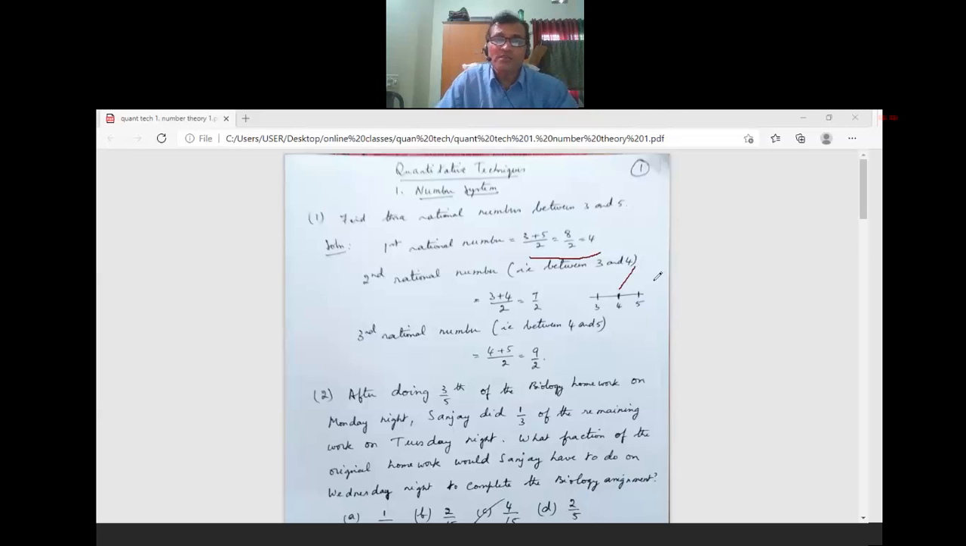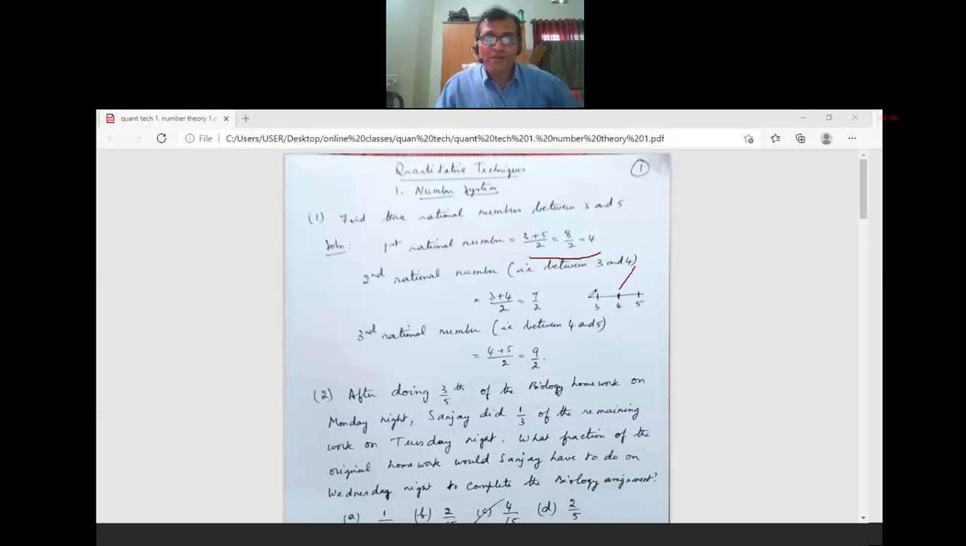They have not asked for a certain particular rational number. They have asked for any 3 rational numbers between 3 and 5. There are infinitely many rational numbers in between 3 and 5.